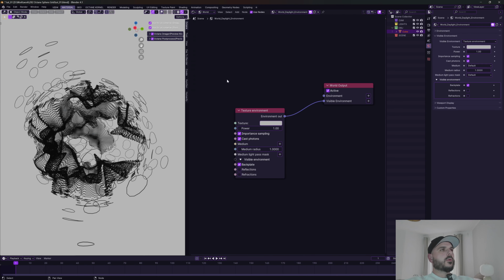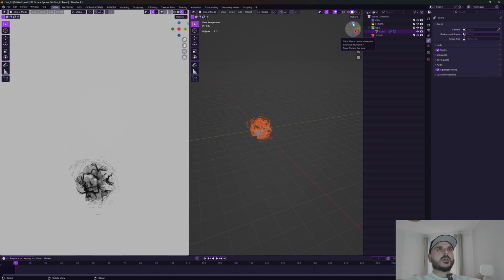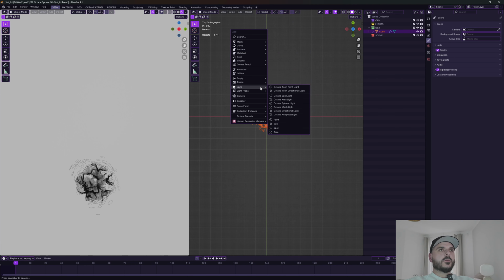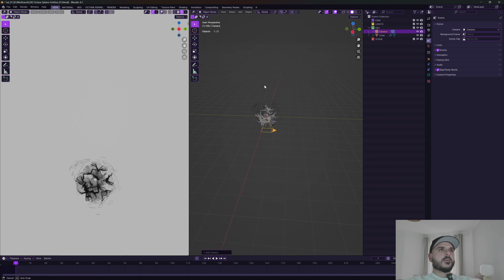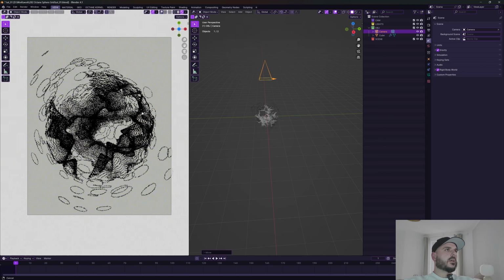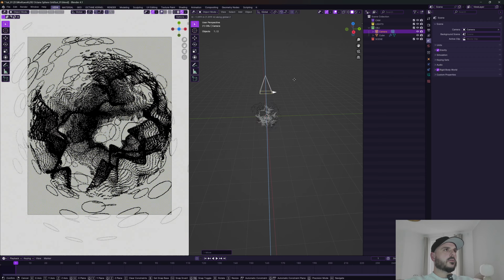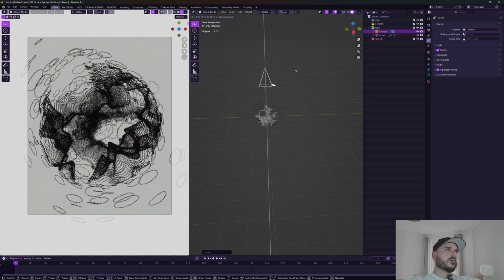Okay, let's create a camera first so we can frame our shot here. And I'm going to get in the top view and create a new camera. Let's press G and Z to move the camera up. And we can press this little button here so we are getting into the camera view. I'm pressing G and Z again to move the camera a little bit closer.